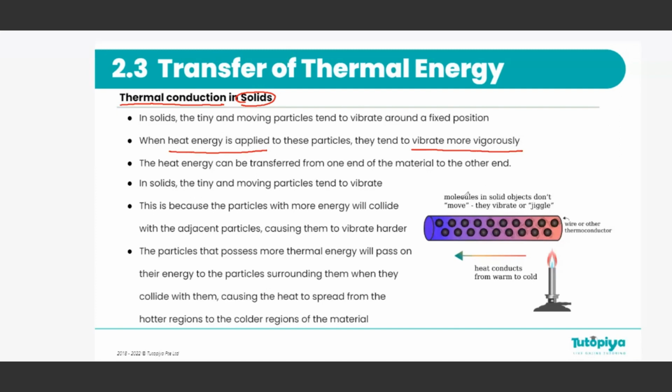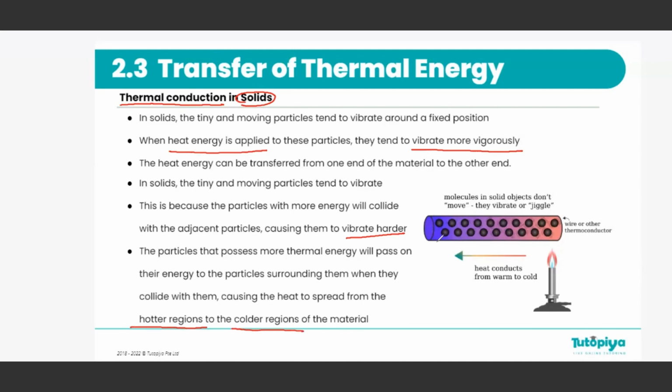What happens is, because the particles with more energy collide with the adjacent particles with much less energy, they cause the adjacent particles to vibrate even harder. So, through these vibrations, the vibration is passed on to the next particle. Then that particle passes the vibration to the next particle. Like this, we can transfer the heat from one end to another. And this heat transfer happens from hotter regions to colder regions.